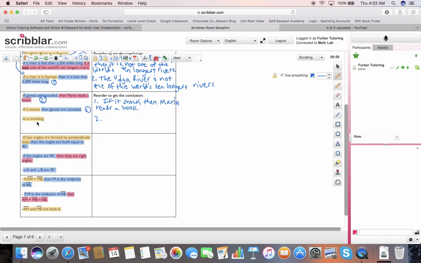Okay, now look at the statement here. This statement here matches with this. It is snowing. What does it say happens if it is snowing? Well, if it is snowing, then the games are canceled. Okay, so we're going to be able to write that.